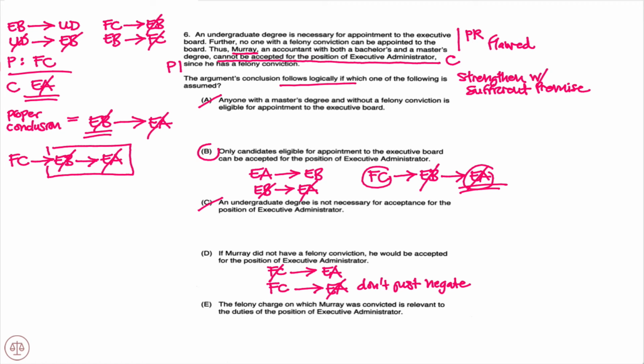We know that all carrots are vegetables, but just because something isn't a carrot doesn't mean it's not a vegetable, because there's other vegetables in this world. So D does not help us. Trap answer. And then just checking E, the felony charge on which Murray was convicted is relevant to the duties of the position of executive administrator. Well, that strengthens the argument. But the problem is we're not just trying to strengthen it, we're trying to 100% guarantee it, so E would be eliminated.